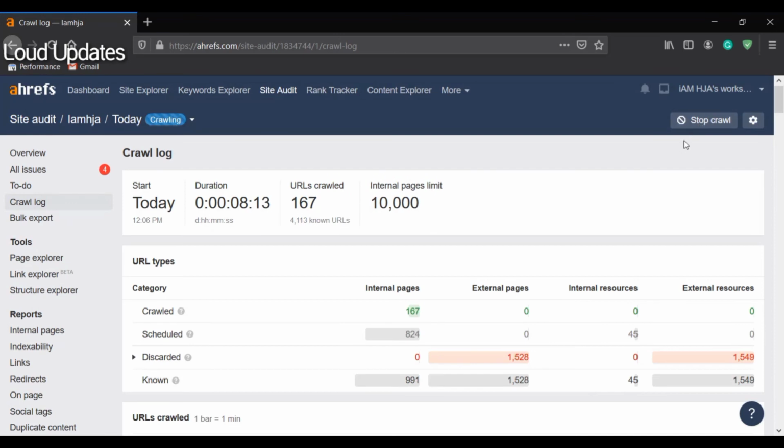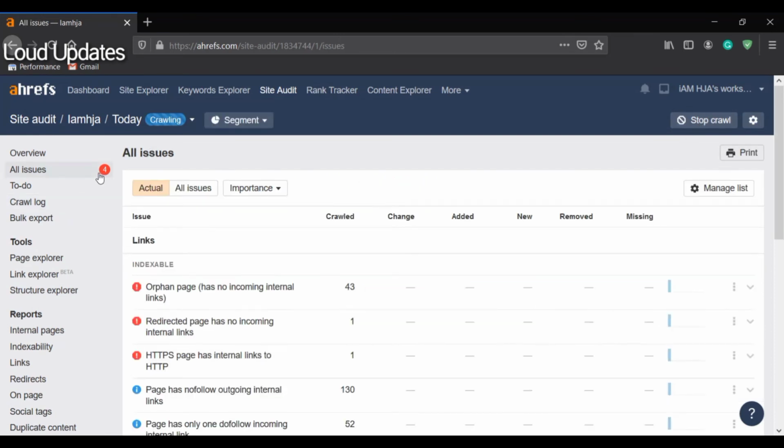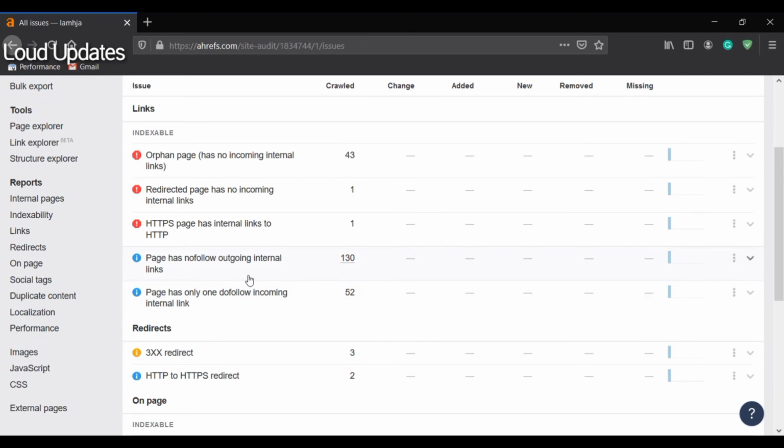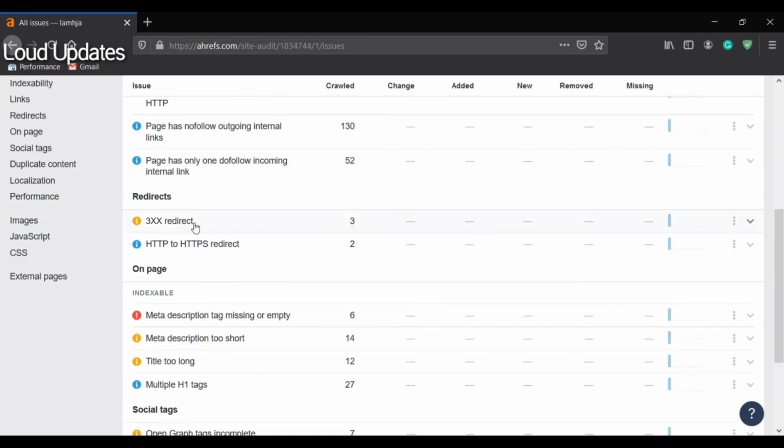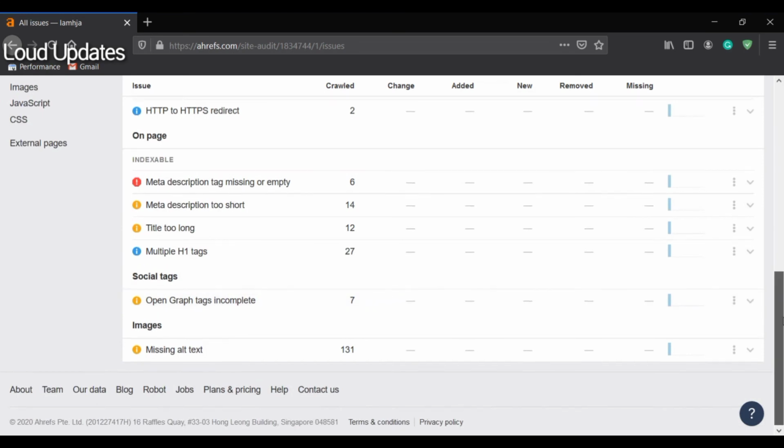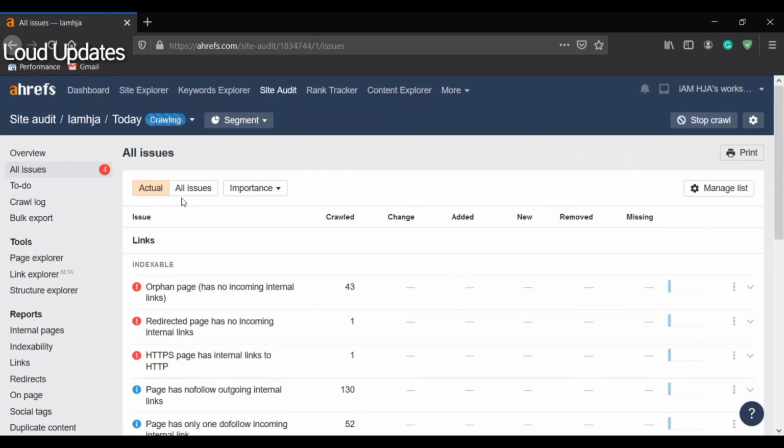If you want to stop the crawl, don't do this. Just don't stop this. And here all issues: on a paragraph page, has no incoming internal links. Here you need to fix that. If you fix this red color issue, then your website ranks on Google. You need to fix these errors, then Google ranks your website on top pages. So you need to fix these pages. I show the importance of all errors and normal errors, so choose which errors you want to fix.